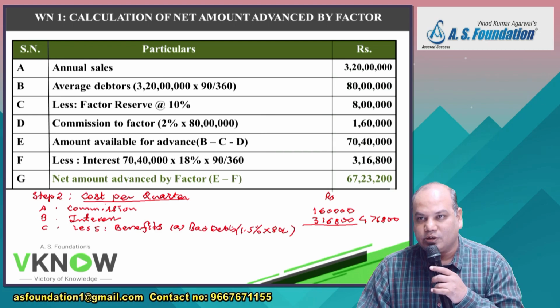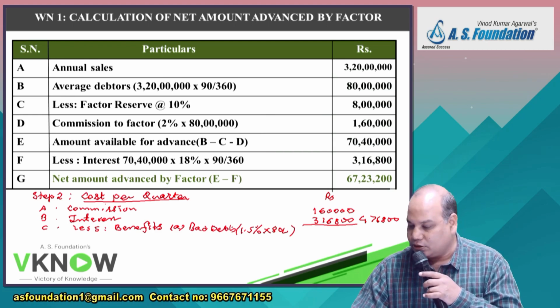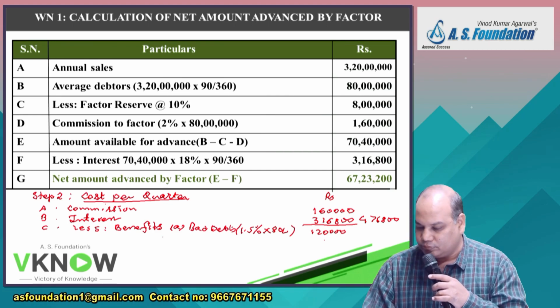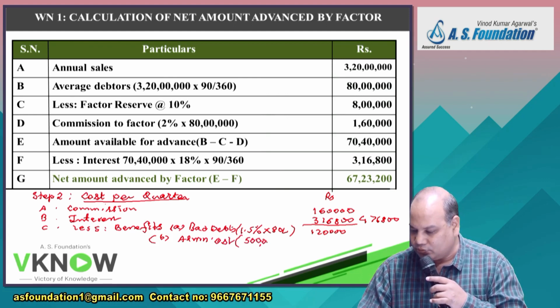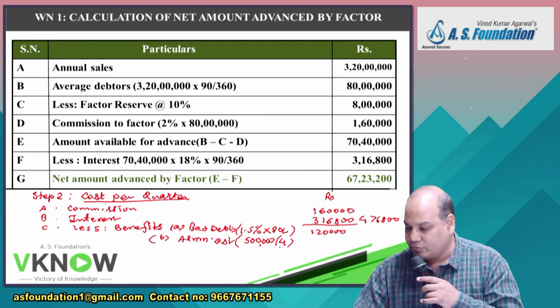Sales in a quarter is 80 lakh. 1,20,000. B, administration cost yearly is 5 lakh. Divide by 4. So per quarter administration cost is 1,25,000. Very good.